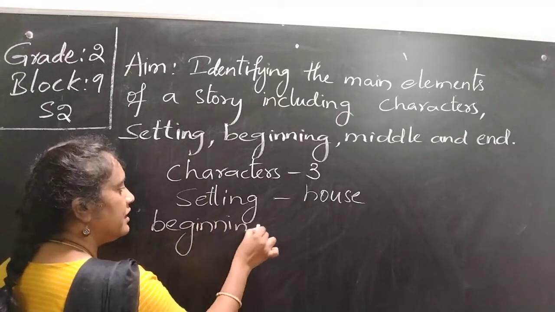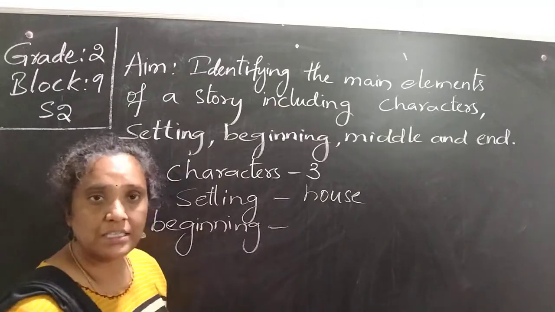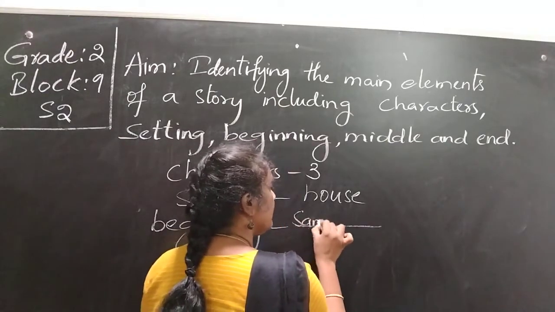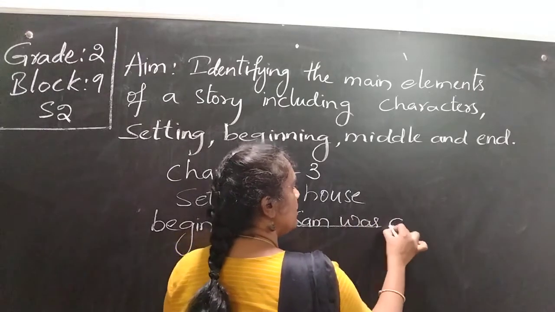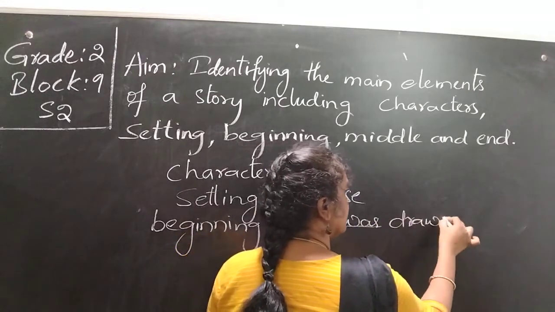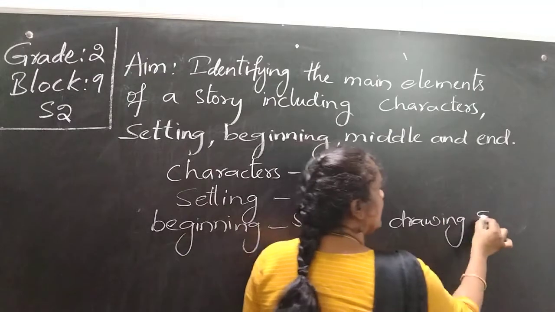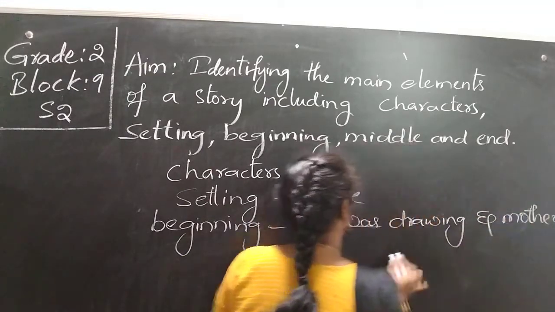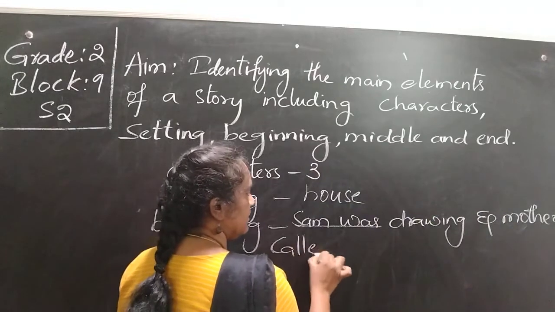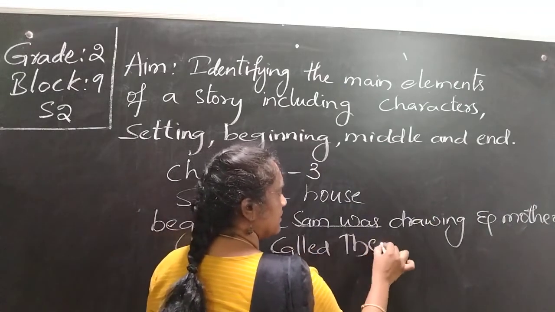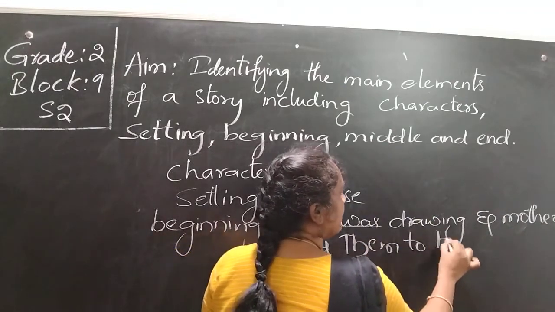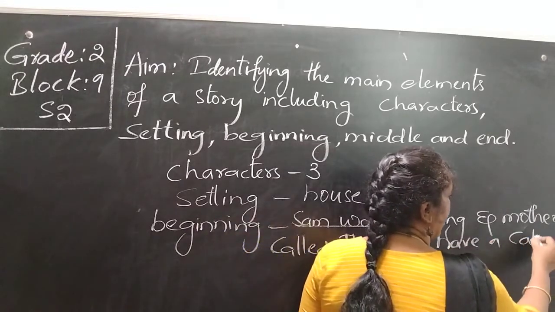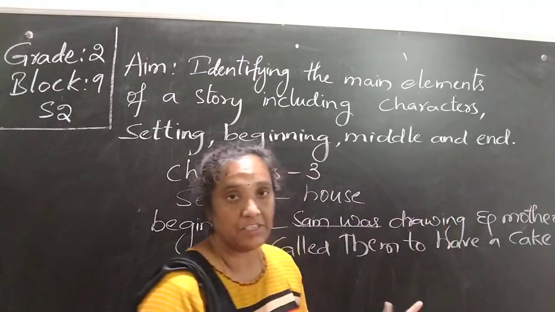In the beginning, Sam was drawing and mother called them to have a cake. When mother called them to have a cake, Sid ran away but Sam was afraid and he stayed back.